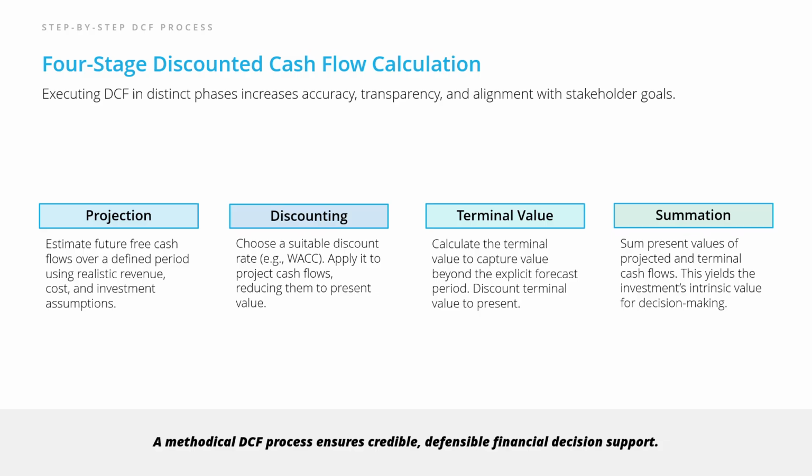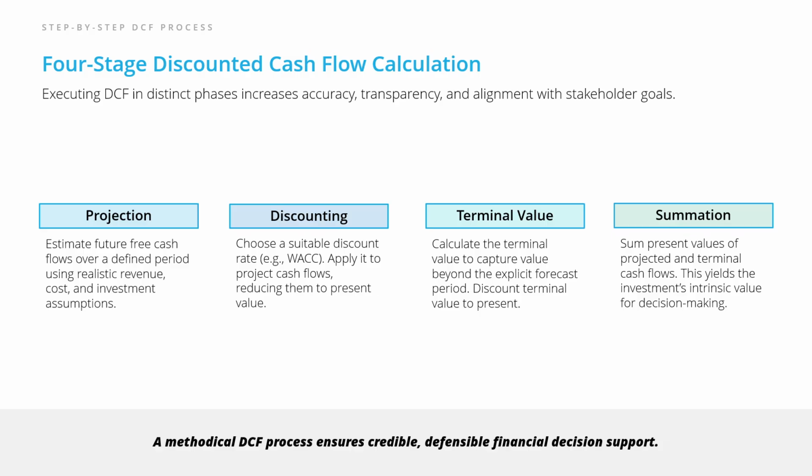Third, terminal value is calculated to capture the value beyond the forecast period, often representing a big piece of the final number. And lastly, summation. You add up all these present values, both from your yearly forecasts and your terminal value, to get the overall intrinsic value. This step-by-step approach creates a logical, defensible analysis you can trust.